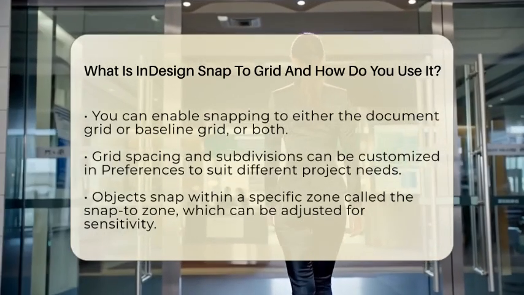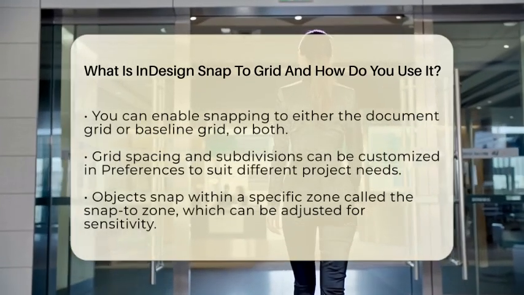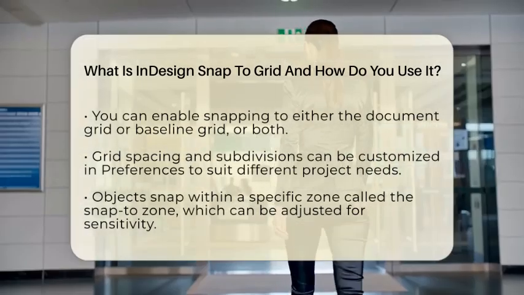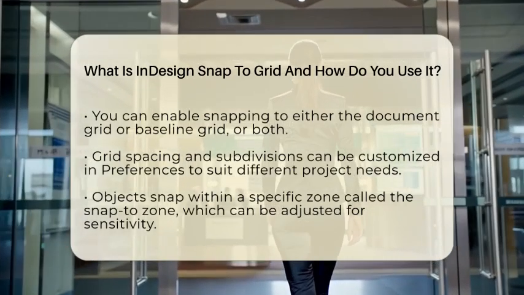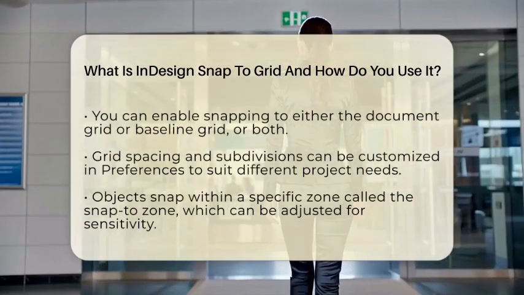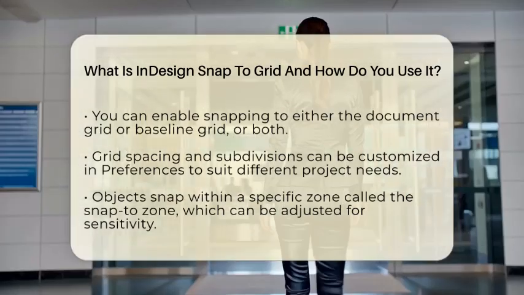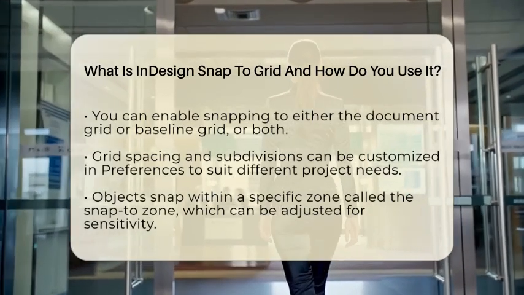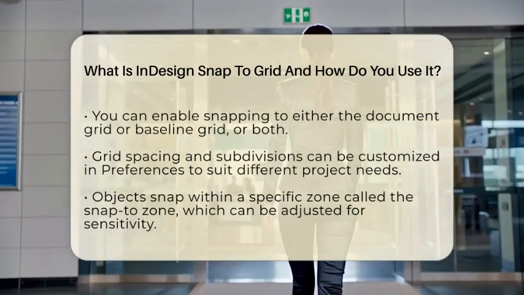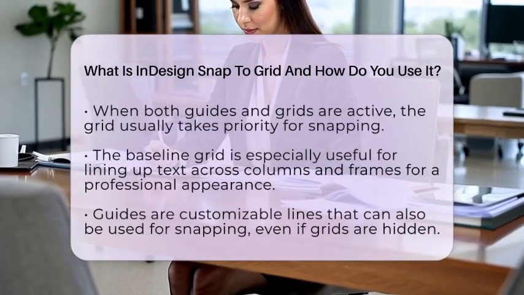You can customize the grid spacing and subdivisions in the Preferences menu under Guides and Pasteboard. This allows you to set the size and density of your grid based on your project needs. For example, if you are designing a magazine layout, you might set the document grid to 0.25 inches for subdivisions for precise placement.